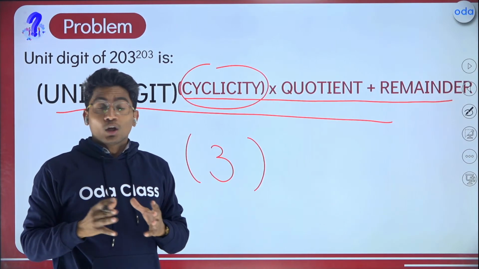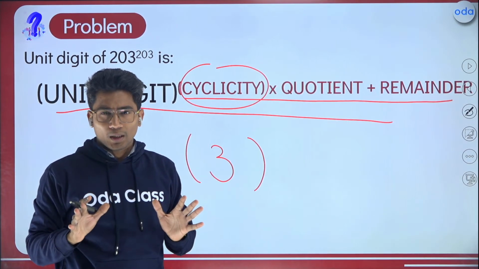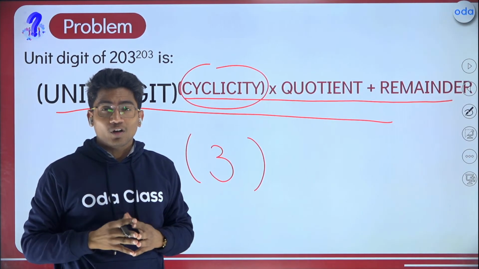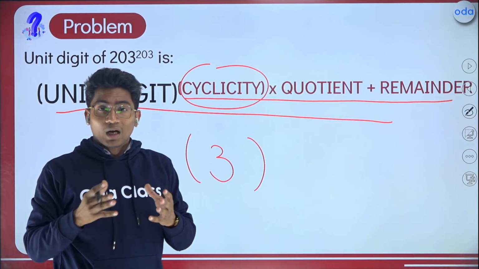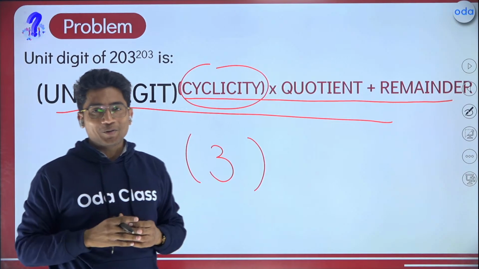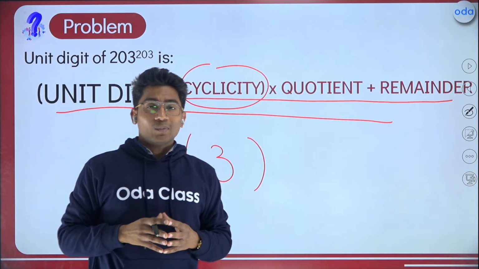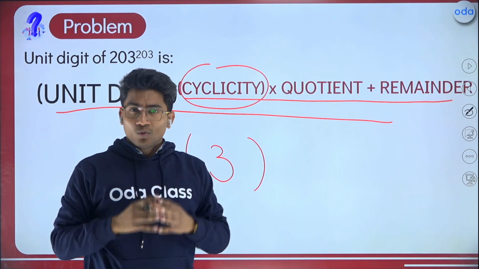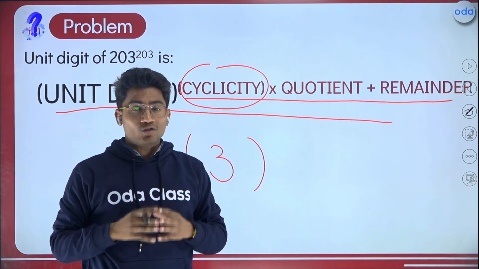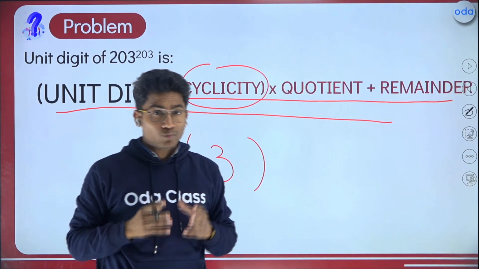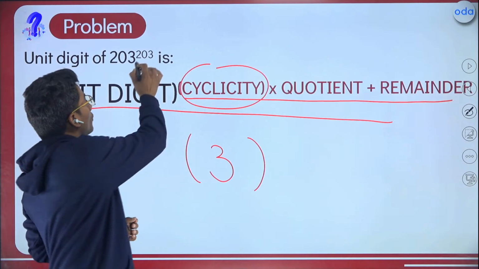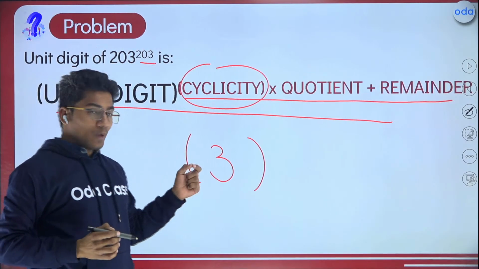And here, the quotient is not that important. Now you will say, sir, if the quotient is not important and we are going to use long division, that will consume time. But let me tell you that you guys have done something called finding the remainder, or the divisibility test, in your earlier classes, divisibility test for 4. So what is the divisibility test for 4? Last 2 digits, right?